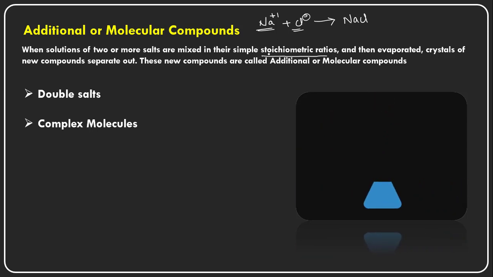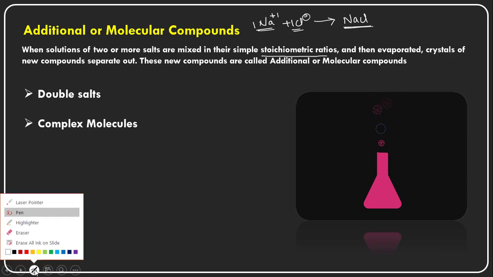That means it is a quantitative ratio, called molecular proportions. For this reaction, in order to form 1 mole of sodium chloride, we require 1 mole of sodium plus ions and 1 mole of chloride minus ions. Similarly, let us take the other page here.